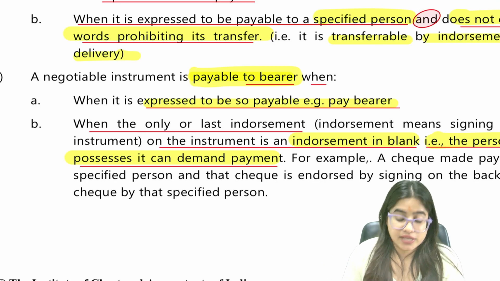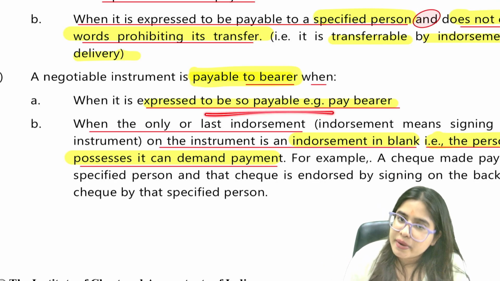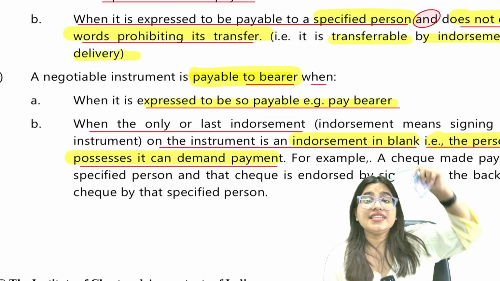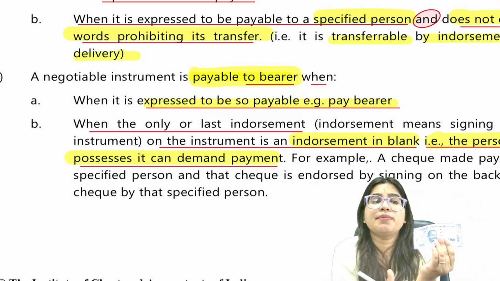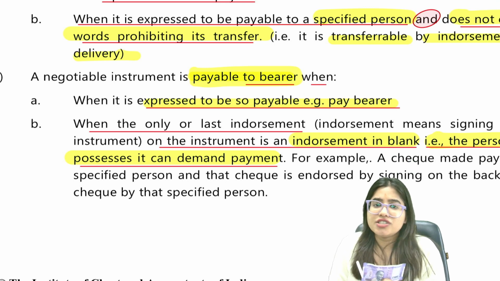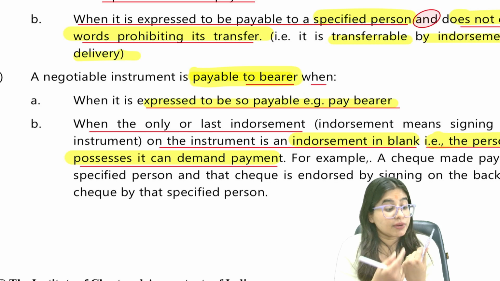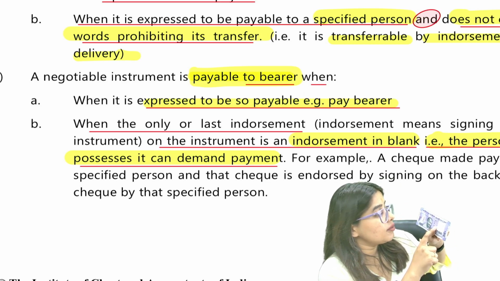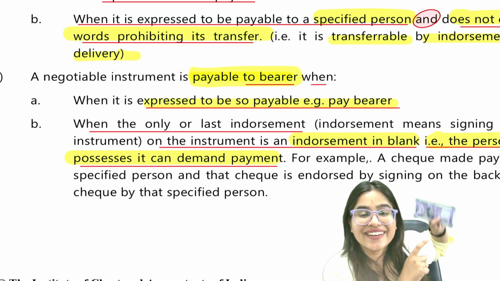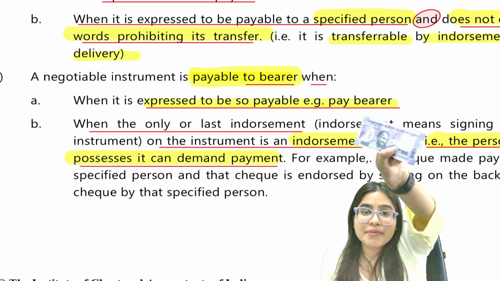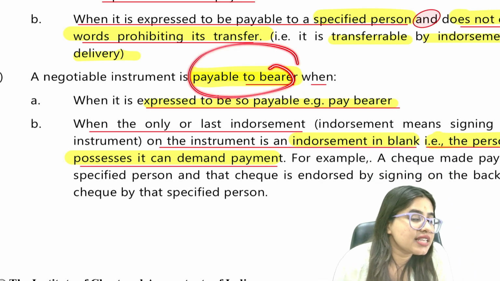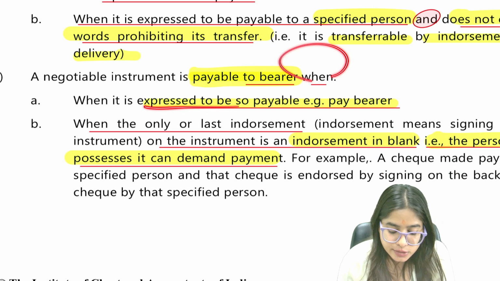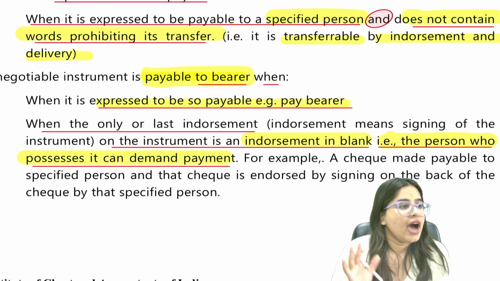So guys, payable to bearer means an instrument is a bearer instrument when it is so expressed. Expressed means it is expressly written there that it's a bearer instrument. This currency note is no doubt a bearer instrument because it is expressly written here: I promise to pay the bearer. So when do we say it's a bearer instrument? When it is expressed to be payable to the bearer. Are we clear with this?